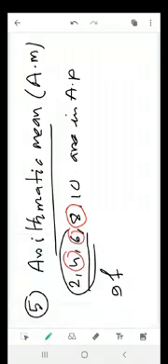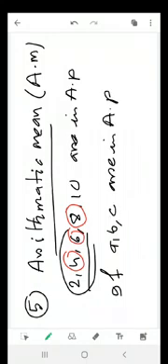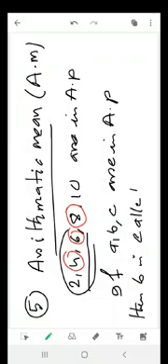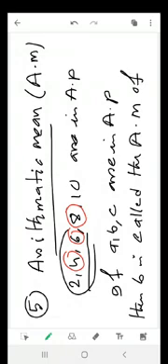if A, B, C are in AP, then B is called the AM of A and C. Understood?